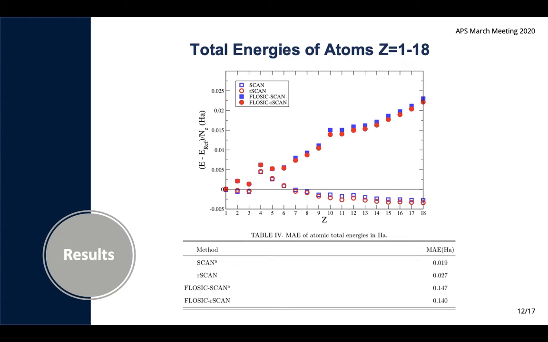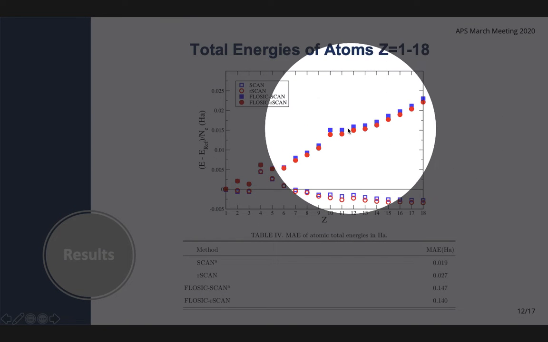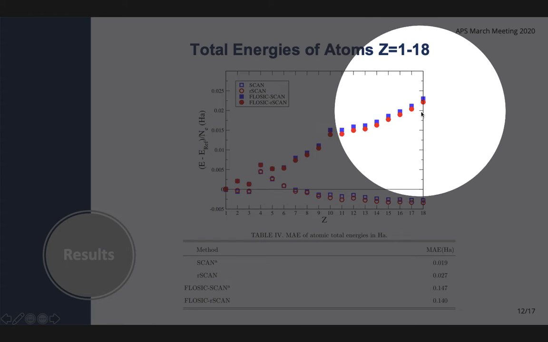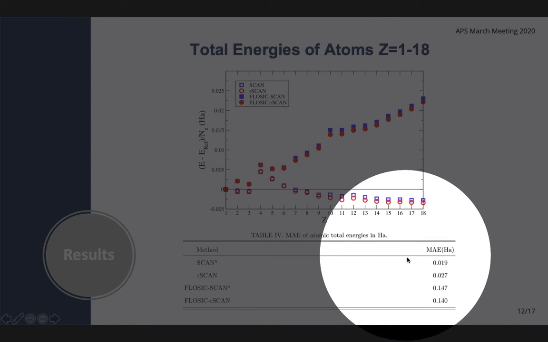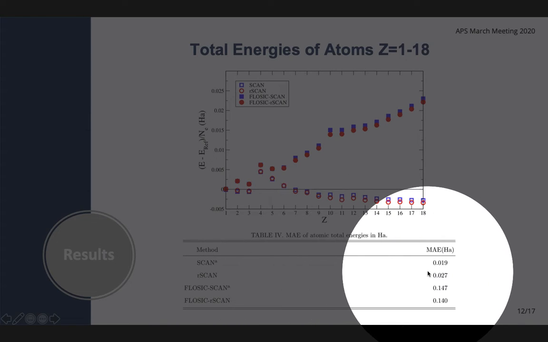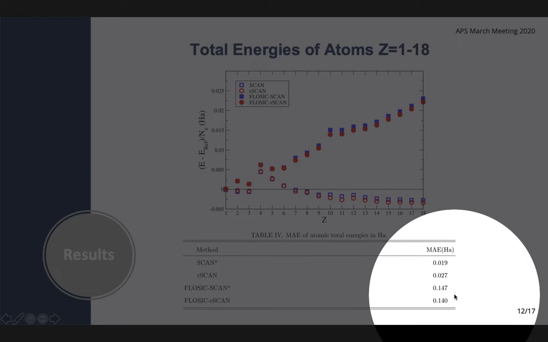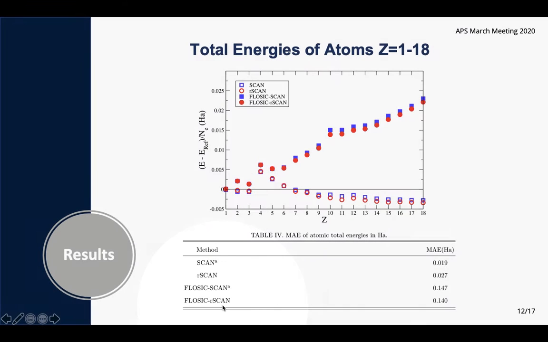First, we calculate the total energies of atoms between hydrogen and argon using both SCAN and rSCAN, and we compare these results to reference values and we obtain mean absolute errors. And we see that at DFA, rSCAN increases the mean absolute errors from SCAN by a few millihartree, and it decreases the mean absolute errors by a few millihartree when turning on SIC or FLOSIC.